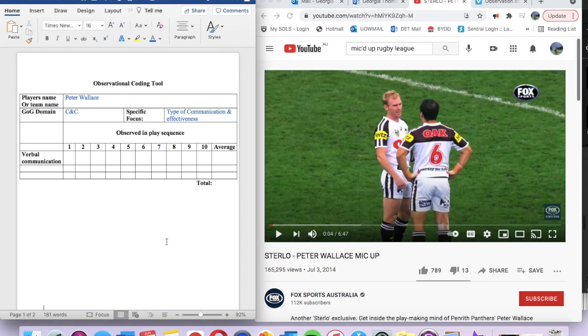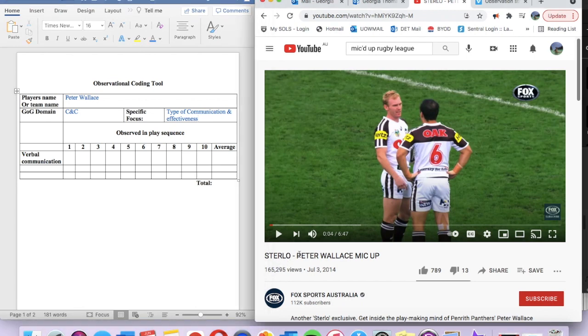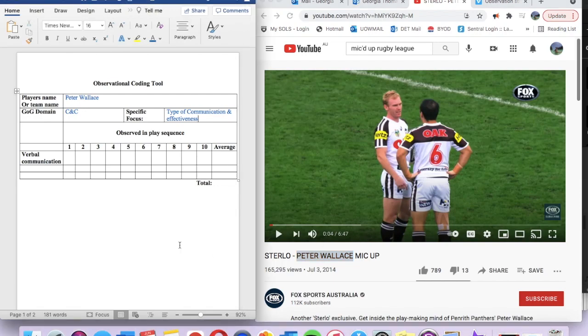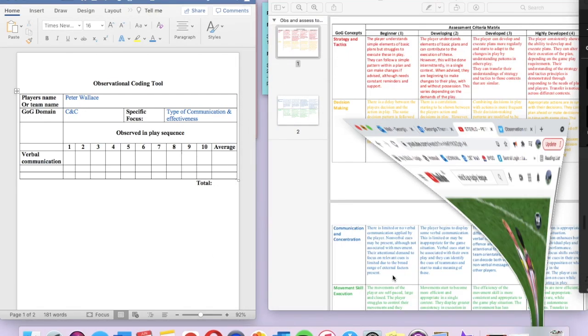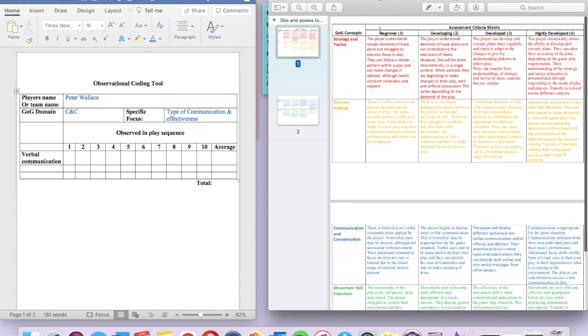In this video, we are going to assess the communication and concentration component of verbal communication and its effectiveness on gameplay by listening and watching a rugby league game where Peter Wallace from the Panthers is mic'd up. We will code each time there is verbal communication in the game using the Grammar of Games assessment tool, just like we did in the previous analysis. So coding either 1, 2, 3 or 4 based on the effectiveness of the communication used.